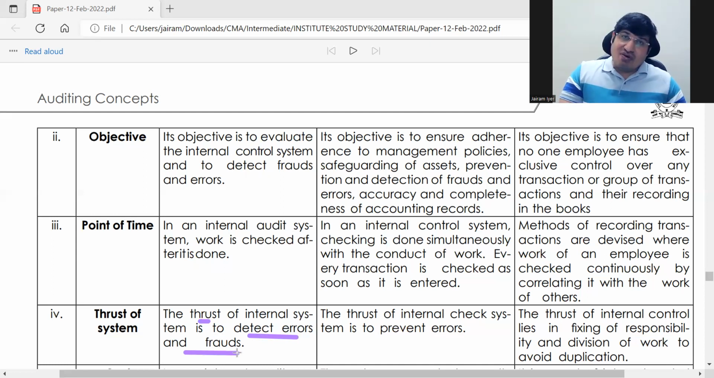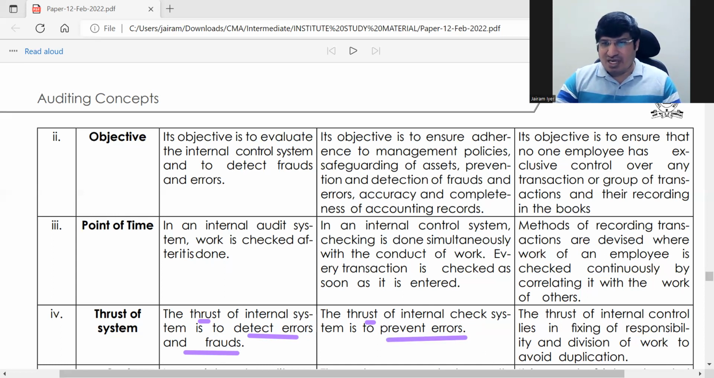But for your normal statutory audit, it is to find out the true and fair view of the state of affairs of the concern. And here the thrust is to prevent errors.